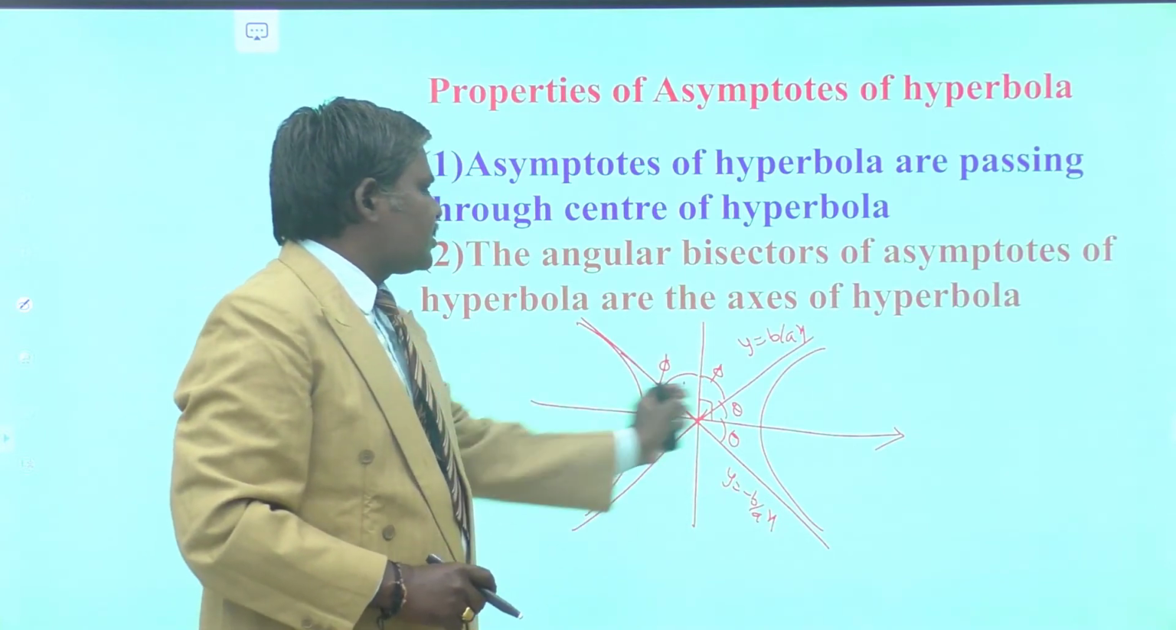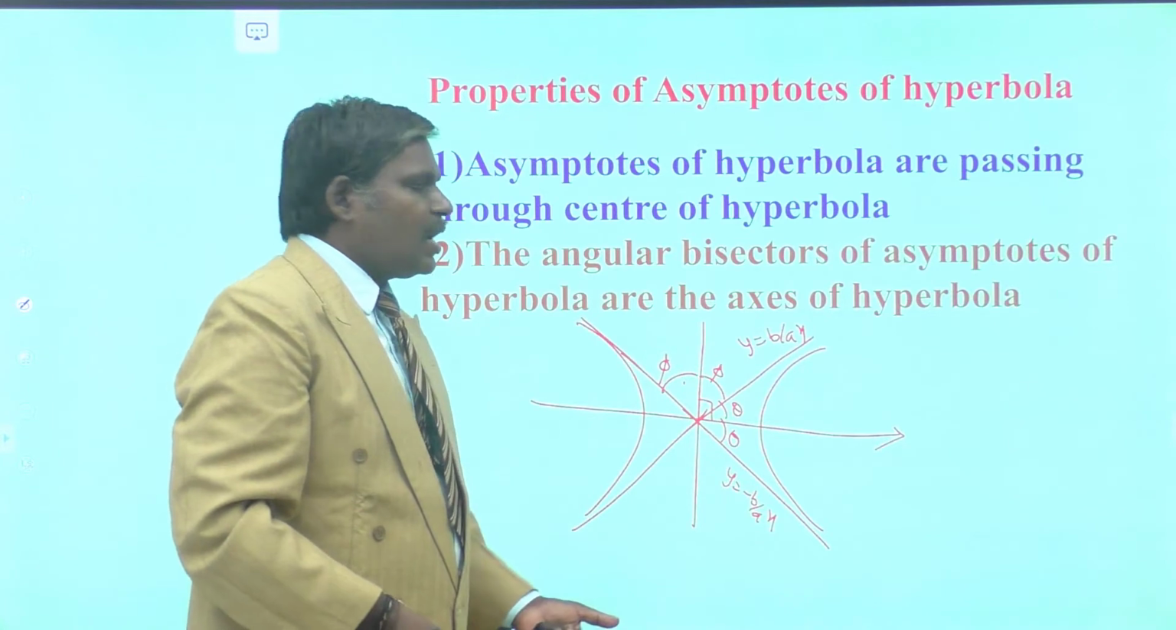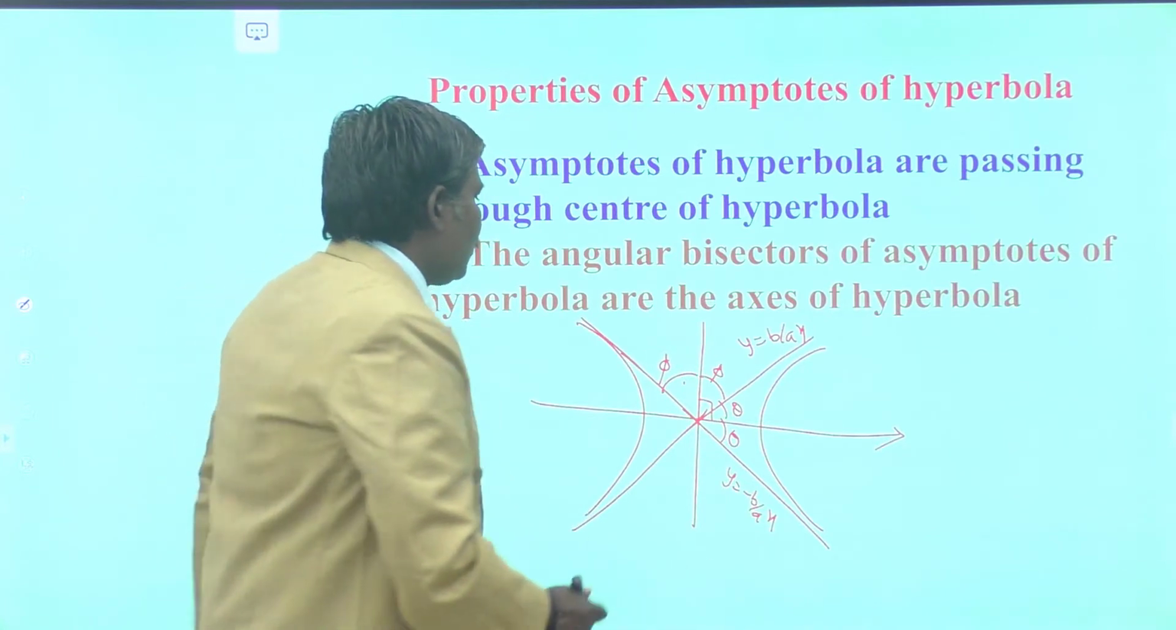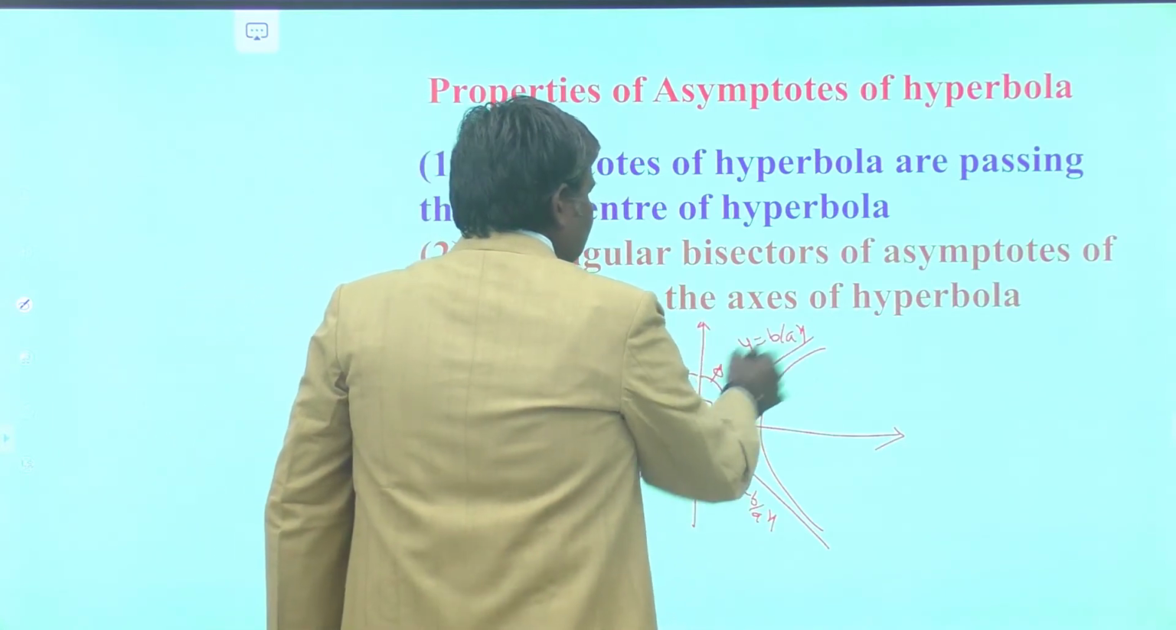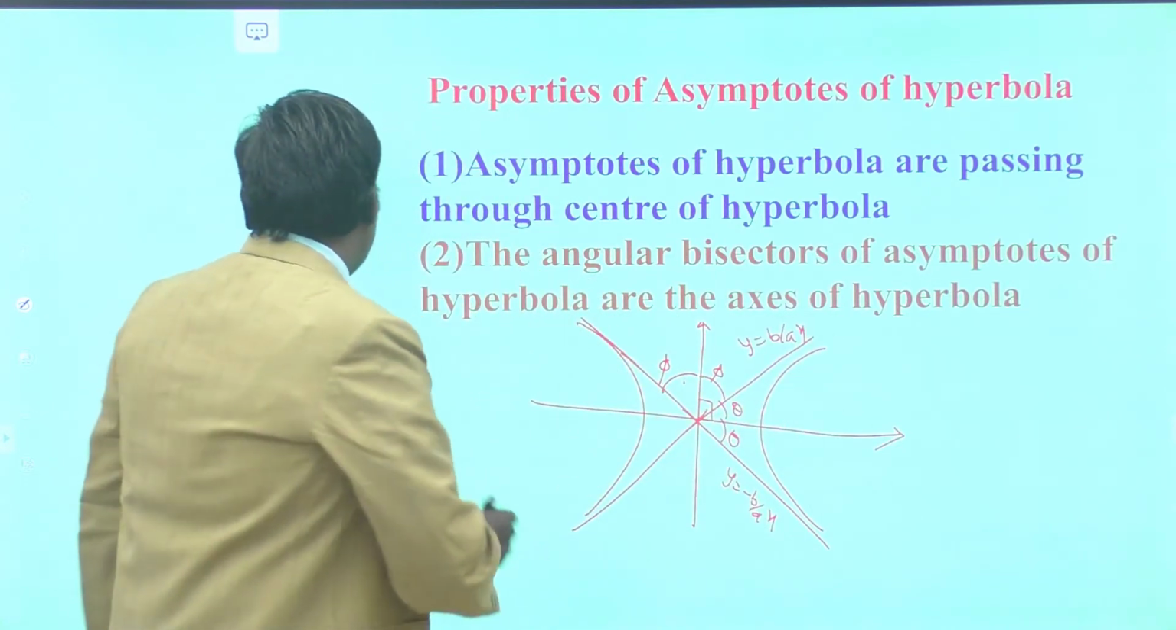Angle between the angular bisectors is always 90 degrees. Angle between the axis of the hyperbola is 90 degrees. So, what are the angular bisectors of the asymptotes? Axis of the hyperbola.